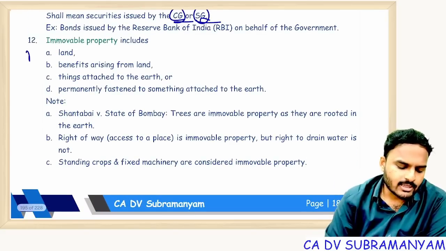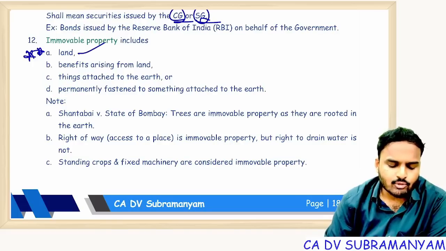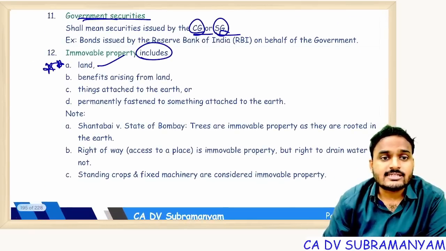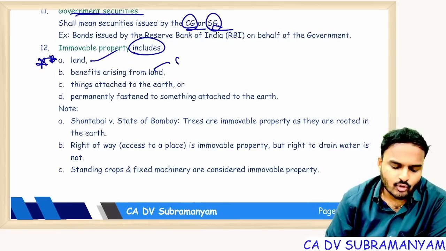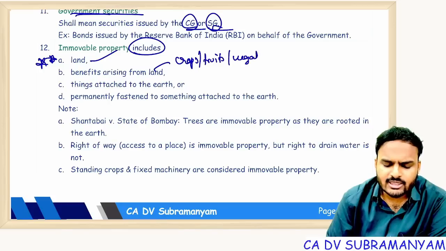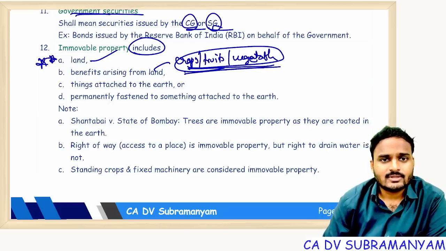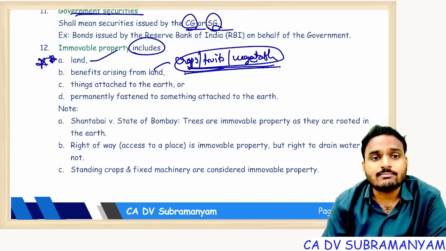Next, immovable property, important definition. 4 things you have to remember. Land is an immovable property. First of all, this is an inclusive definition, not an exhaustive definition. Immovable property includes land, benefits arising from land, crops, fruits, vegetables, everything. Until you separate them from the land, all these are treated as immovable property only. So once you separate crops, once you cut trees, once you separate fruits and vegetables, they become movable properties. But until separation, they are treated as immovable properties.